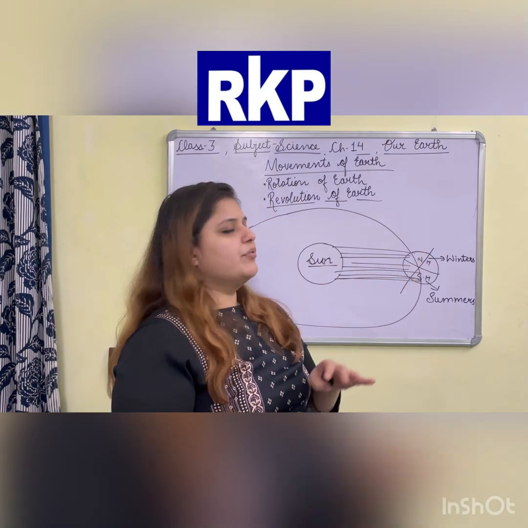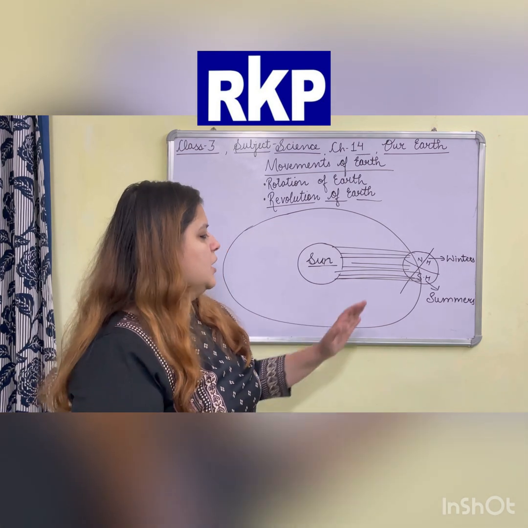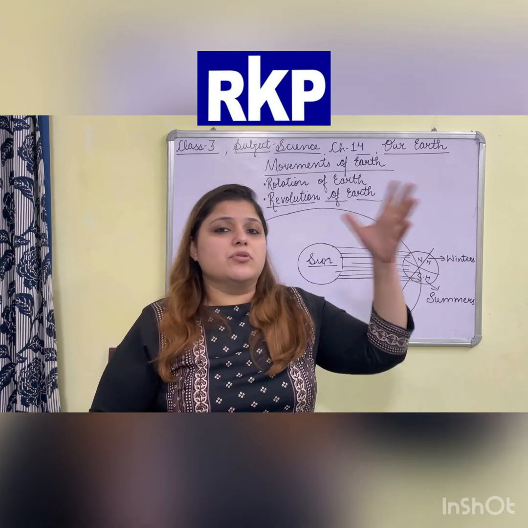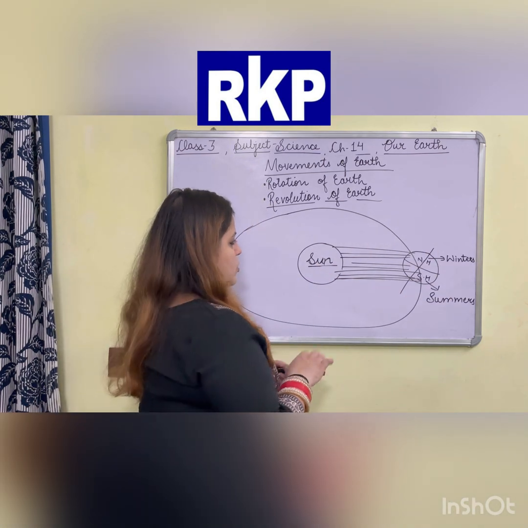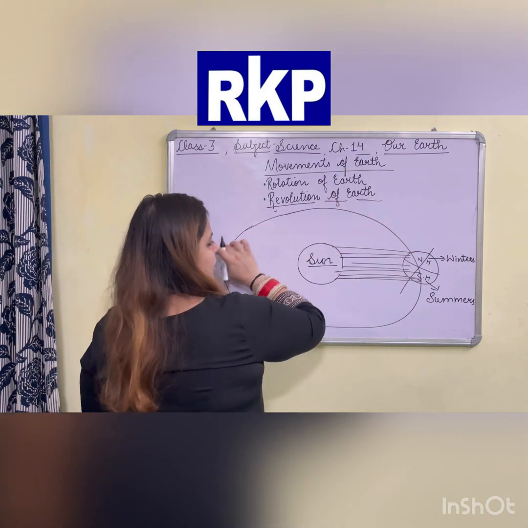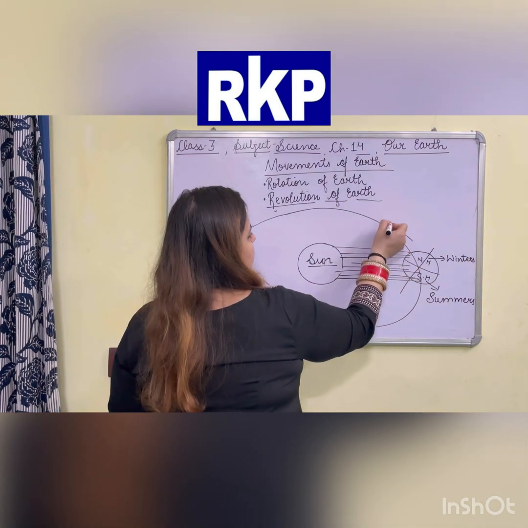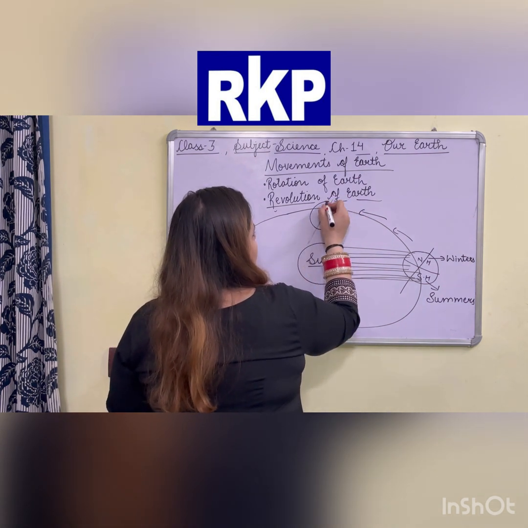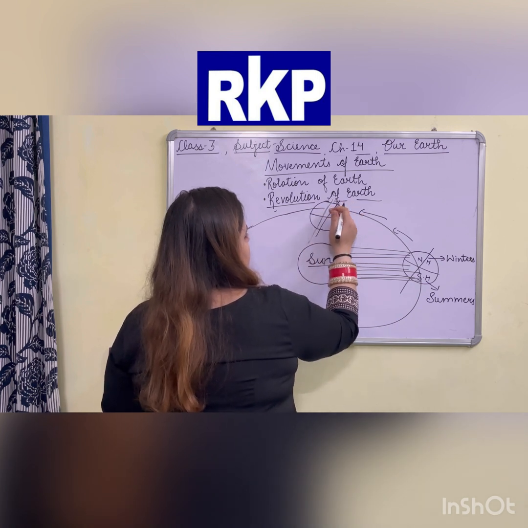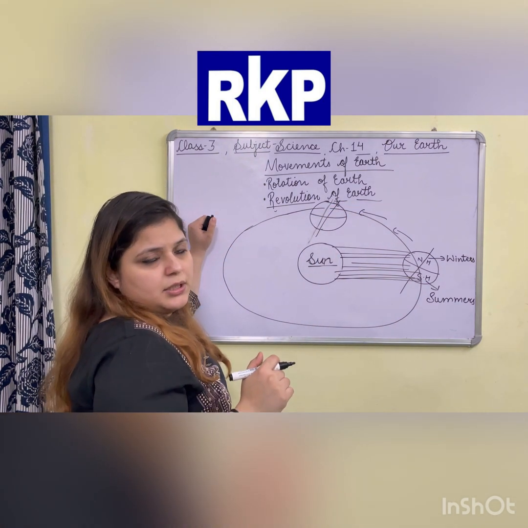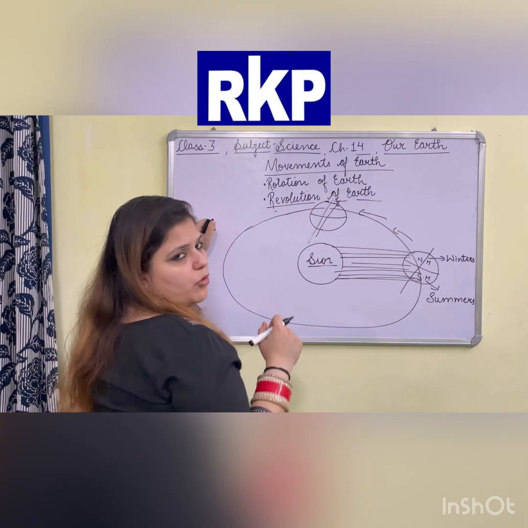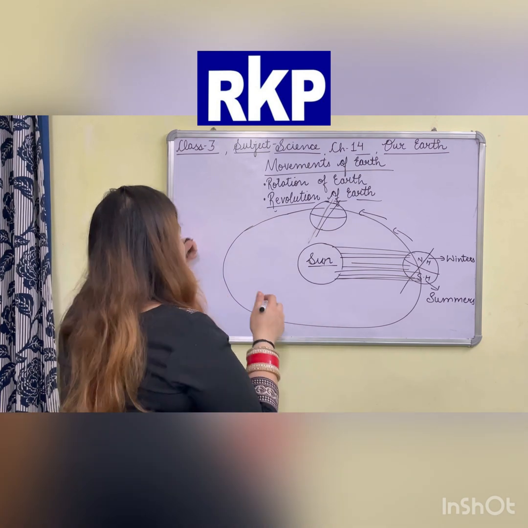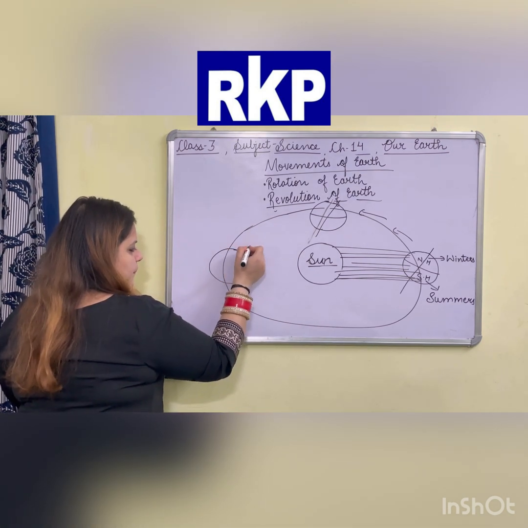The upper hemisphere of the earth means the northern hemisphere, and the southern hemisphere of the earth, always experience opposite seasons. Now slowly the earth moves. We have done that revolution of the earth. Earth is moving like this. When the earth comes here, now both portions are equally towards the sun. Then after winters here will come autumn, and here will come what? Spring.